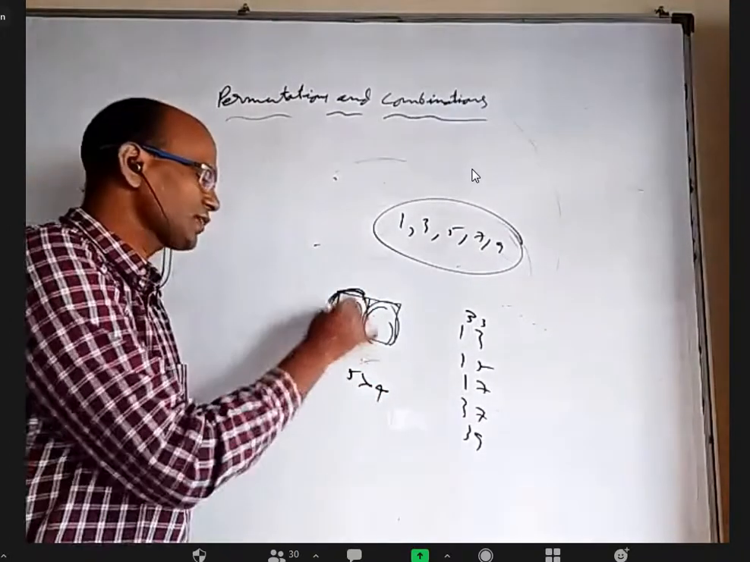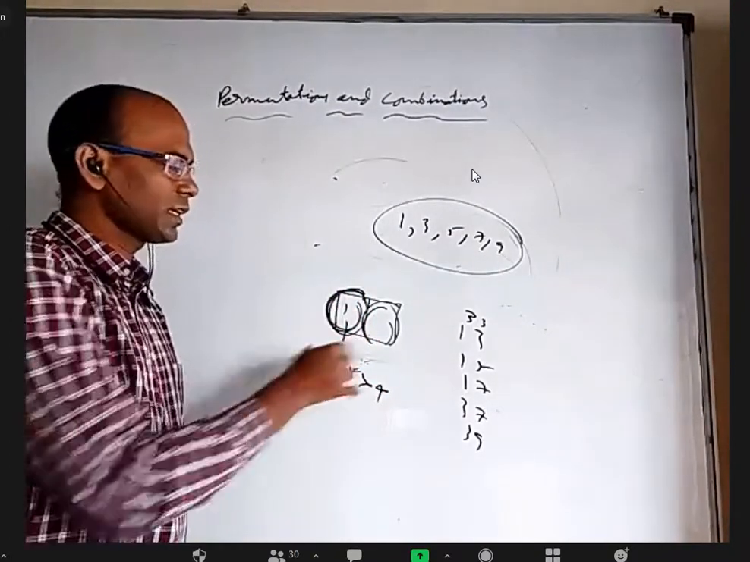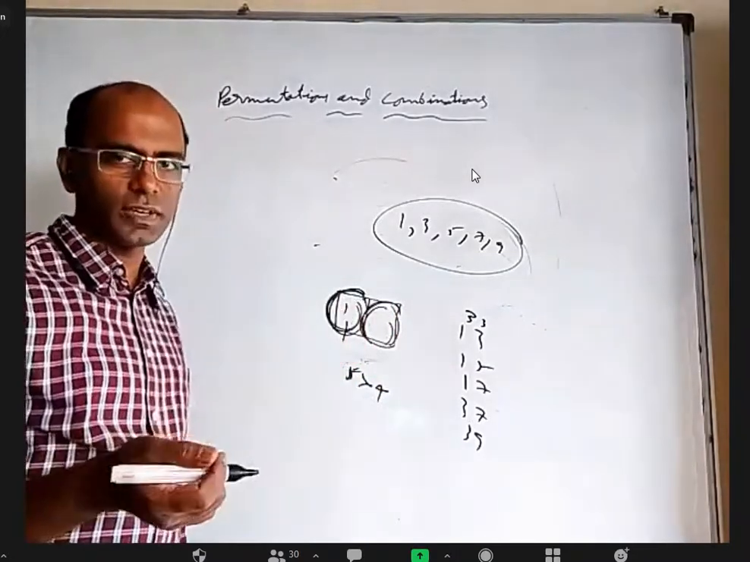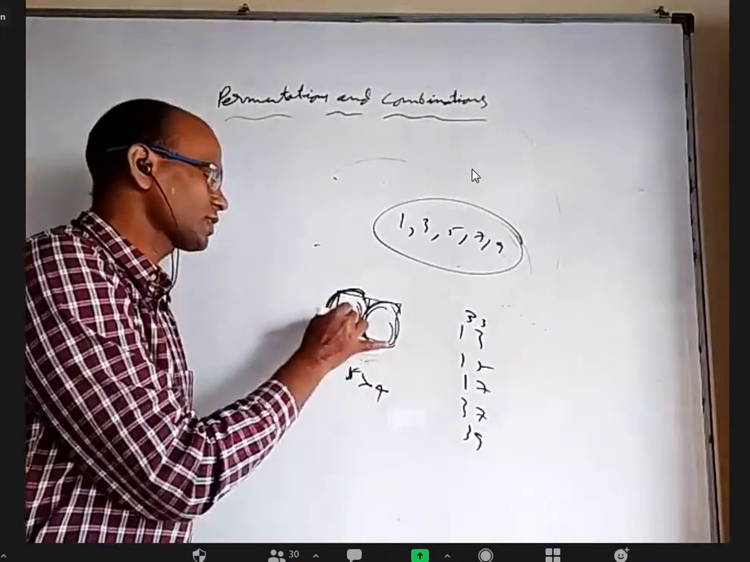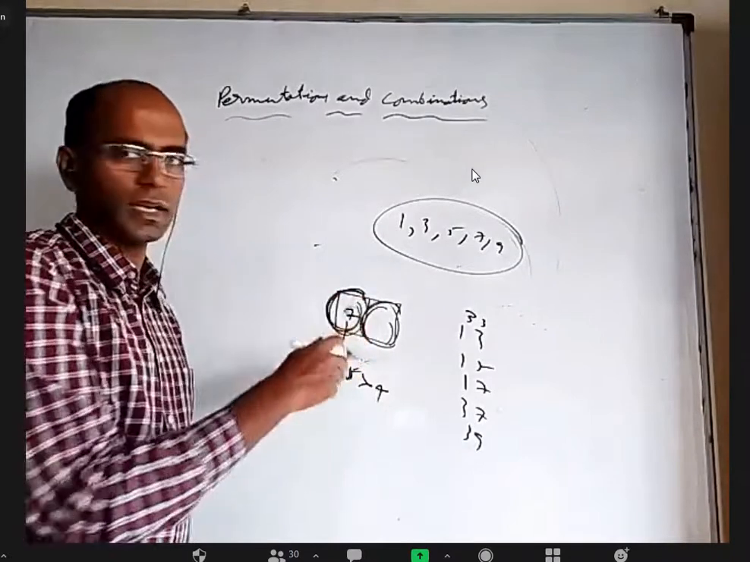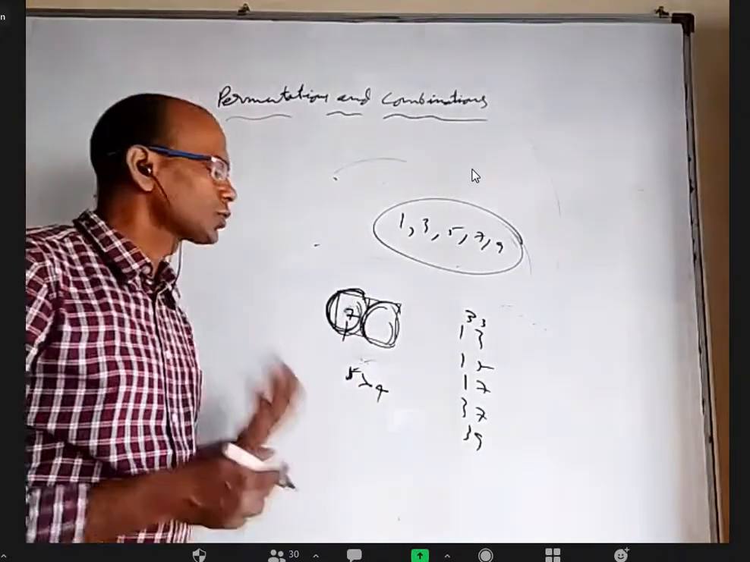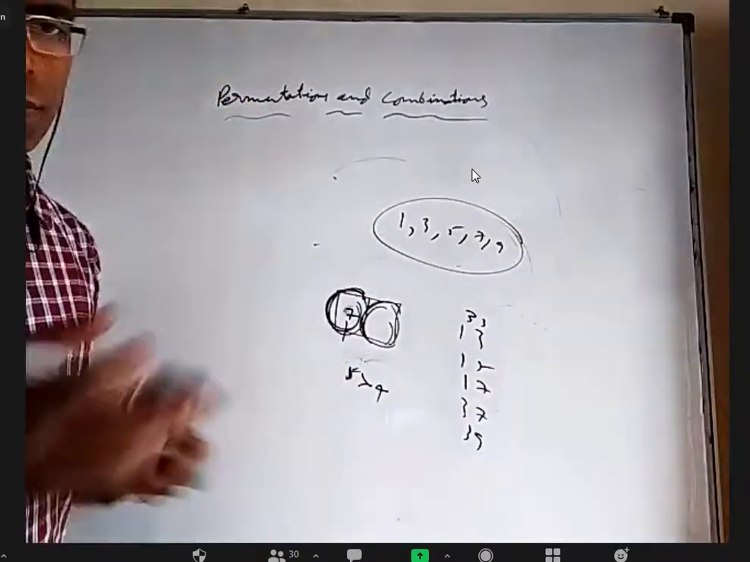Because for filling this there are 5 ways; if you wrote 1 here, for filling this you have only the options 3, 5, 7, 9. You cannot write 1. And if you wrote 7 here, you cannot write 7 here. You can write 1, 3, 5, 9. So like that, the same example can be done in different ways.